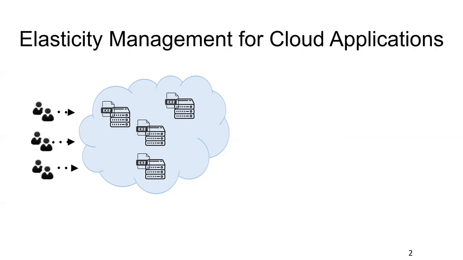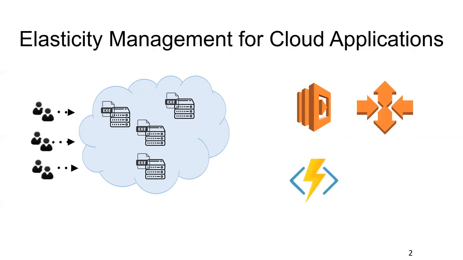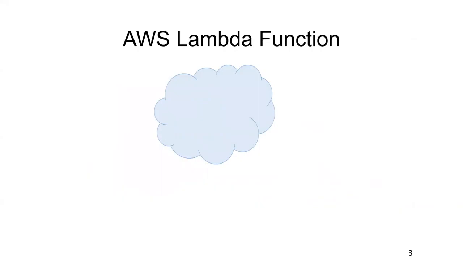There are already many popular elasticity management services on cloud. For example, on AWS, you have Lambda functions, and also you have auto scaling. And in Microsoft, you have Azure Durable Functions and Azure Functions. And also you have Orleans. Orleans is an actor-based programming language. So let's first talk about the AWS Lambda function.